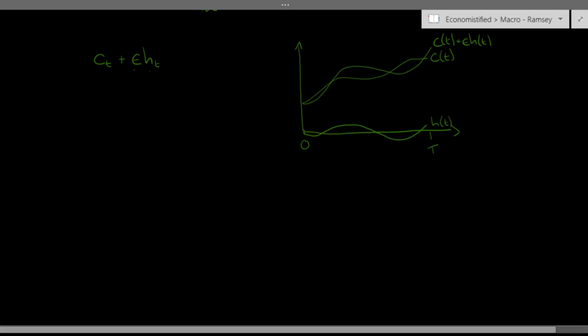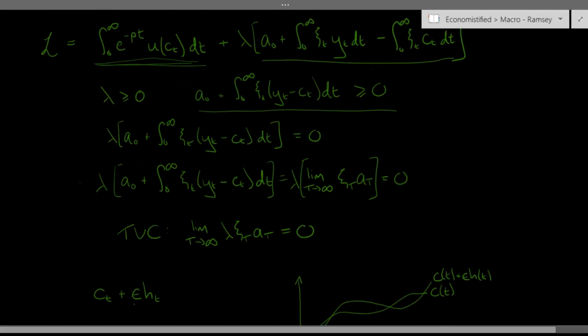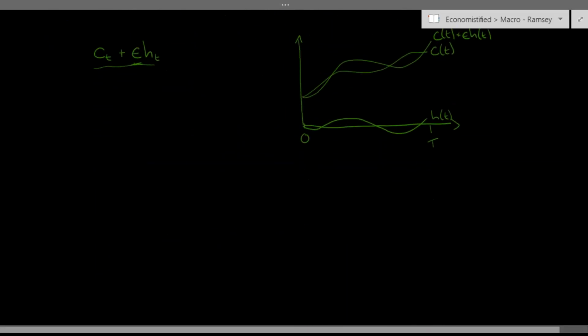And to maximize this Lagrangian with respect to the function c of t, we're going to replace c of t everywhere in the Lagrangian with this variation. We're going to take the derivative of the Lagrangian with respect to epsilon, set that derivative equal to 0, and then evaluate the derivative when epsilon equals 0. So let's do that. Let me firstly just rewrite the Lagrangian.